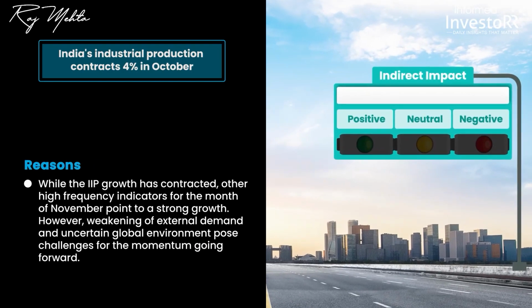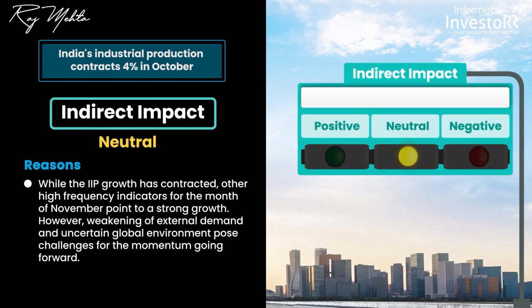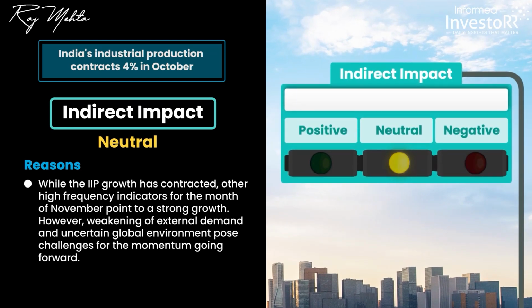So what does all of this news mean for you? While the IIP growth has contracted, other high-frequency indicators such as auto sales and GST collection for the month of November all point towards a strong growth. However, the weakening of external demand and uncertain global environment could be major challenges for the momentum in industrial activity going forward. This will therefore have an indirect neutral impact on you for the time being.